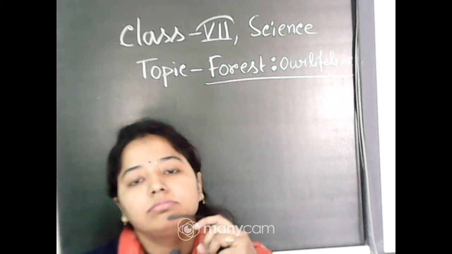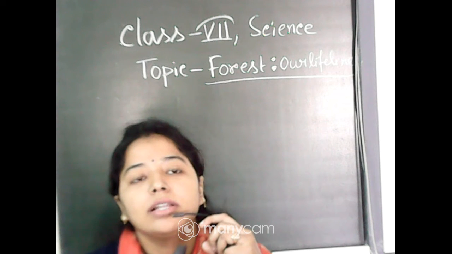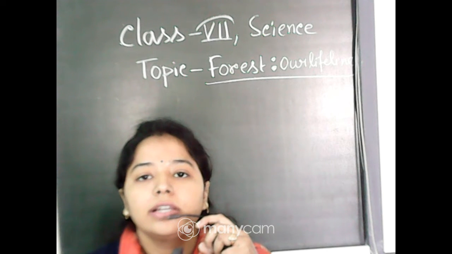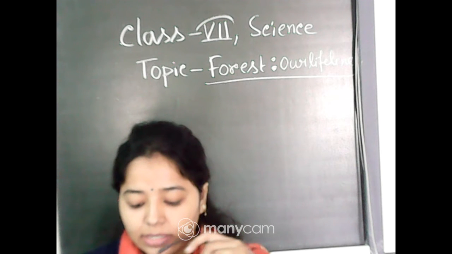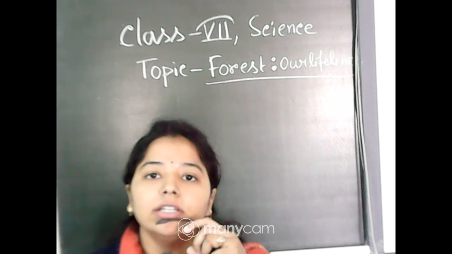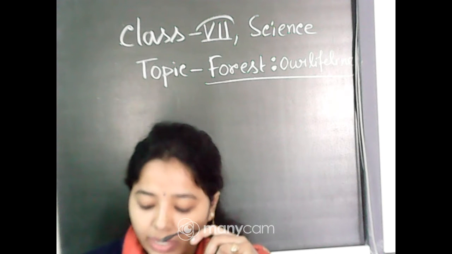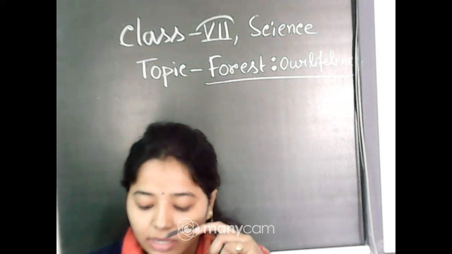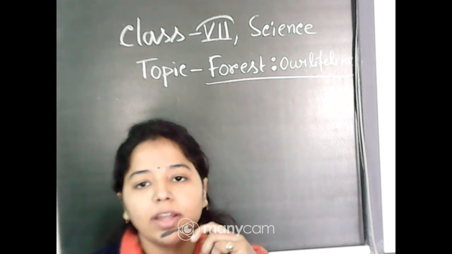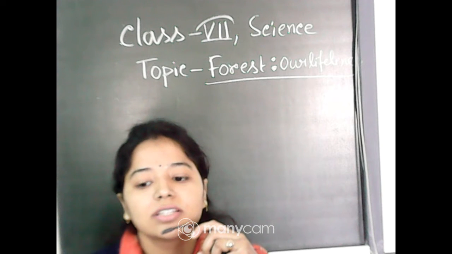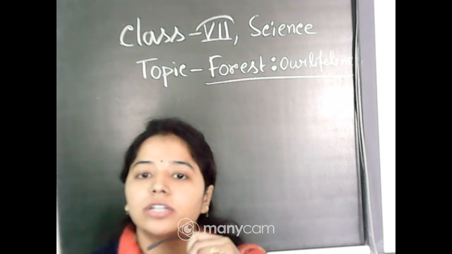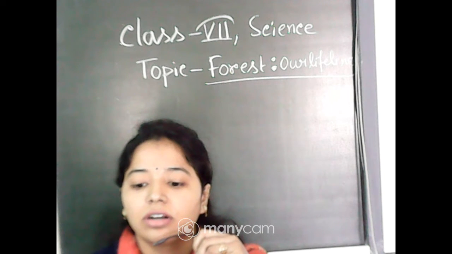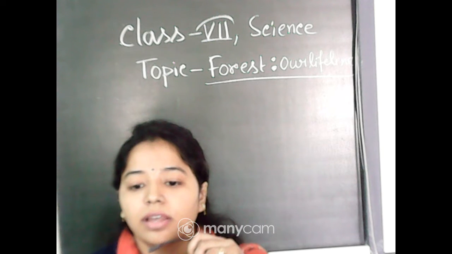Now on the basis of the layers found in a forest, we can divide the forest into so many layers, mainly the forest floor, then herb layer, shrub layer, then understory, canopy and emergent layer. Now what are those points? Have you ever heard about these layers of forest? Whatever I have told, the layers of forest, have you heard the different layers of forest, or have you just heard it now?